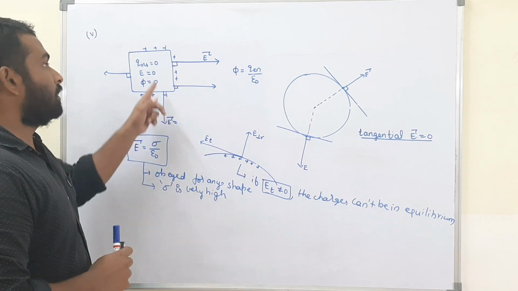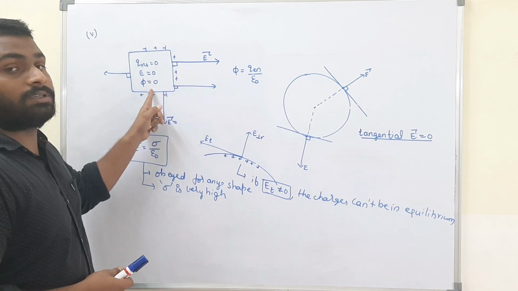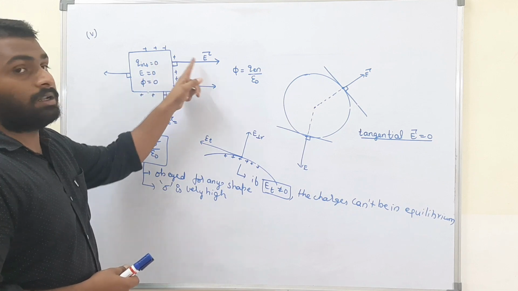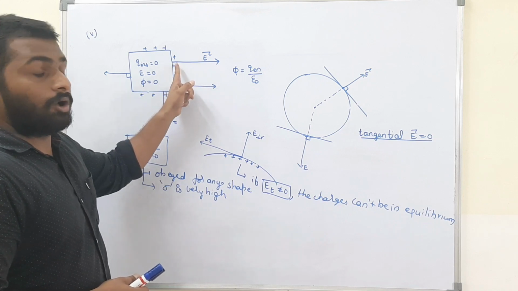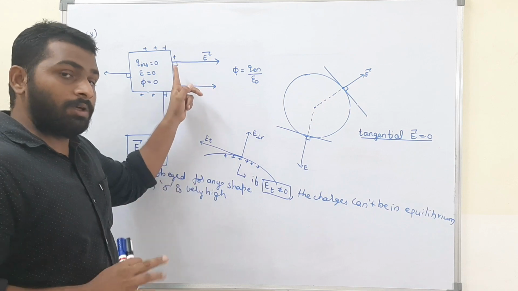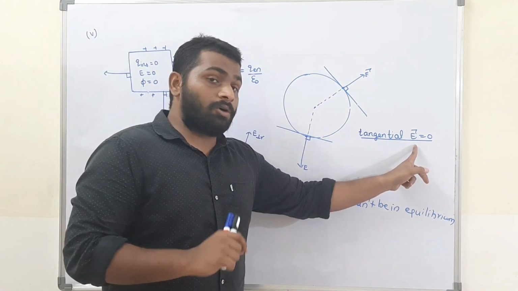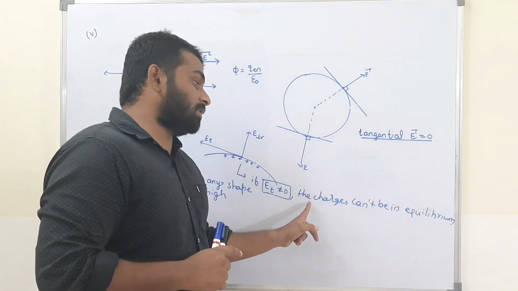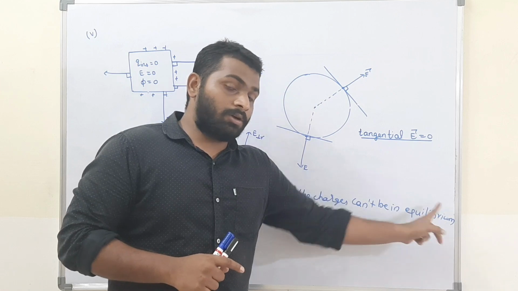What are the things we studied? Inside the conductor, the electric field, the charge and the flux are zero. Outside the conductor, the electric field is always perpendicular to the surface, whatever be the shape, and the tangential component of the electric field is always zero. If the tangential component is not zero, the charges can't be in equilibrium.